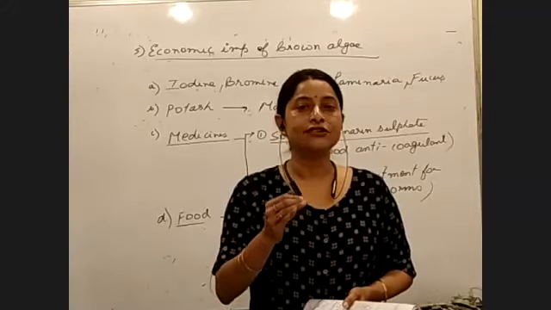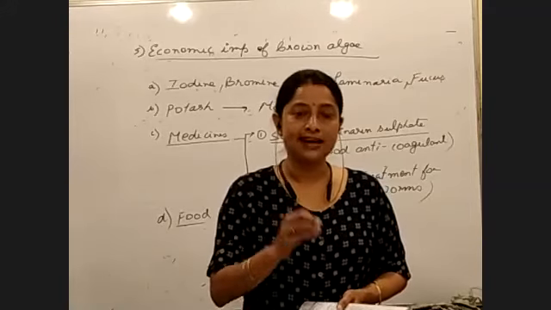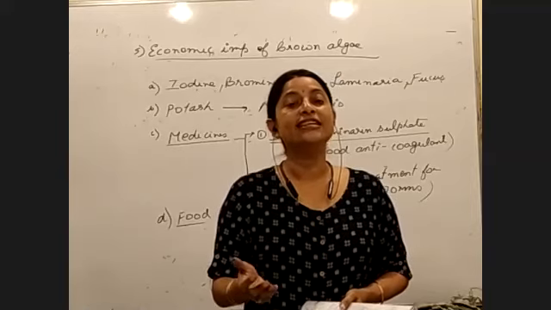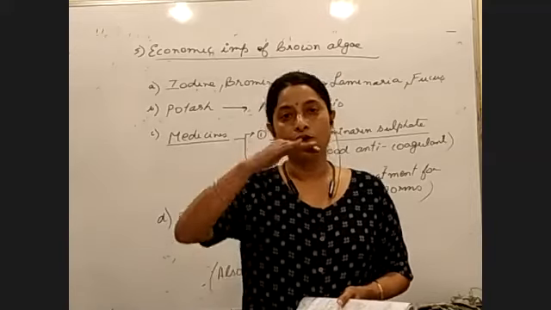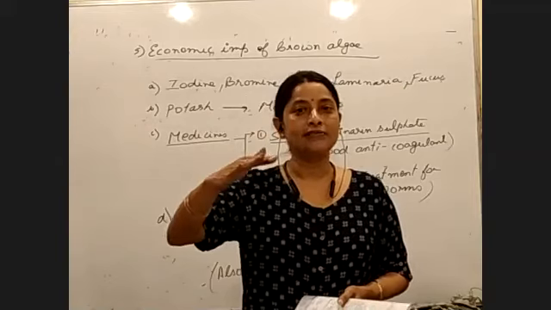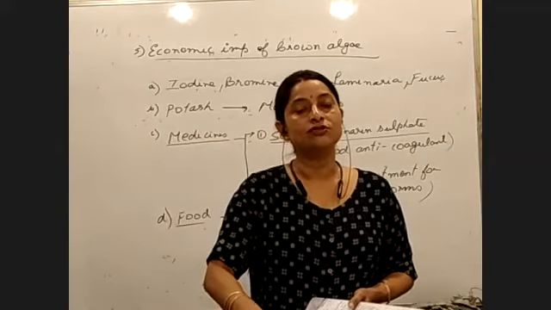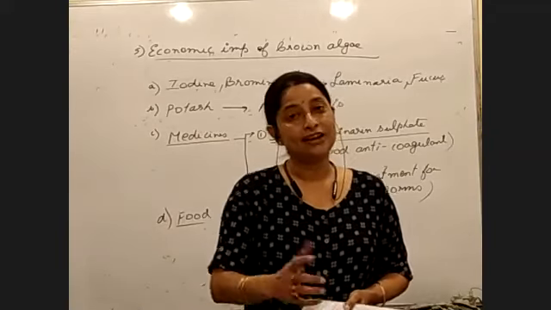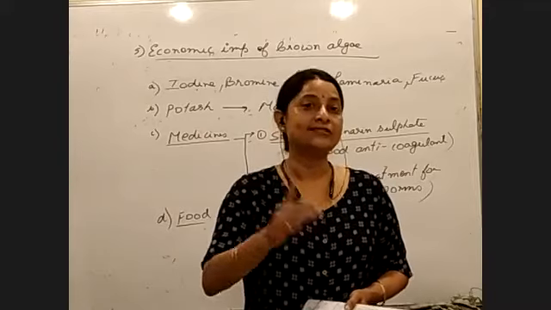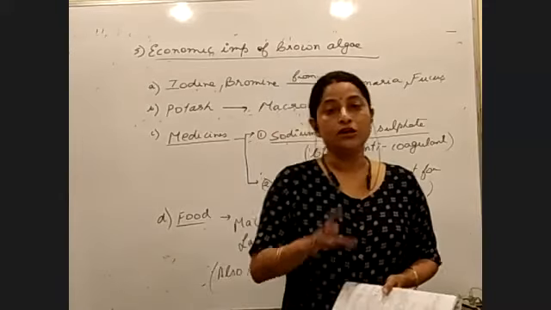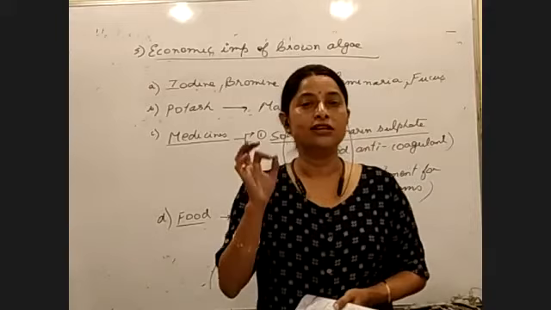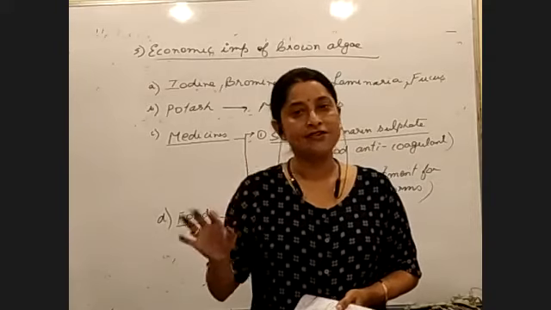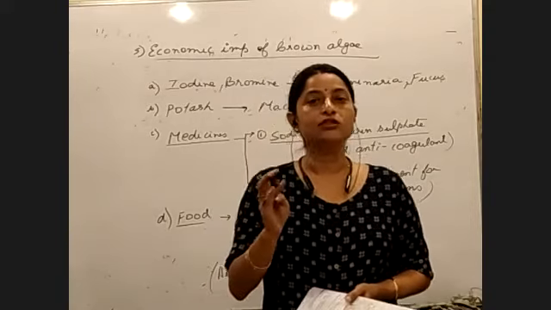According to the depth of the water body in which they are present, they can keep changing their color. The ones at the top have a different color, the ones lower down have a different color, and the ones deep under the water are of yet another color, and similarly for red algae. So Gaidukov's phenomenon is seen in both blue-green algae and red algae. Both are non-motile.